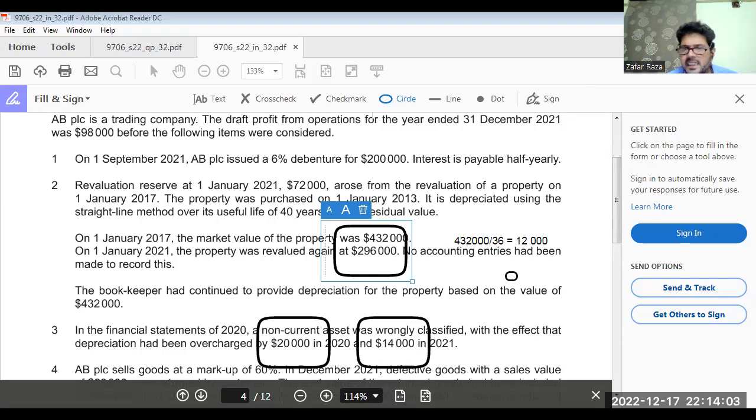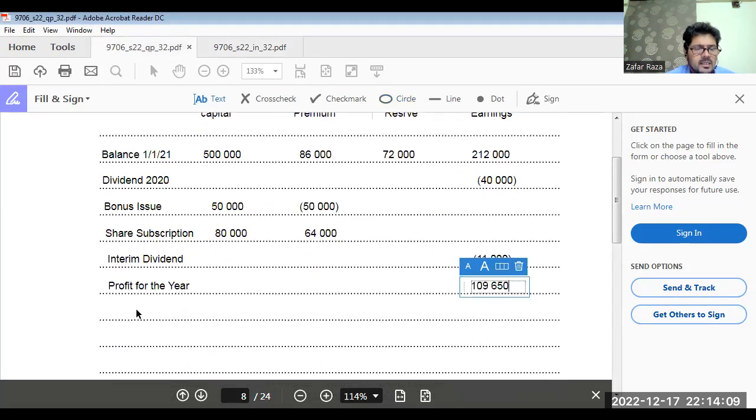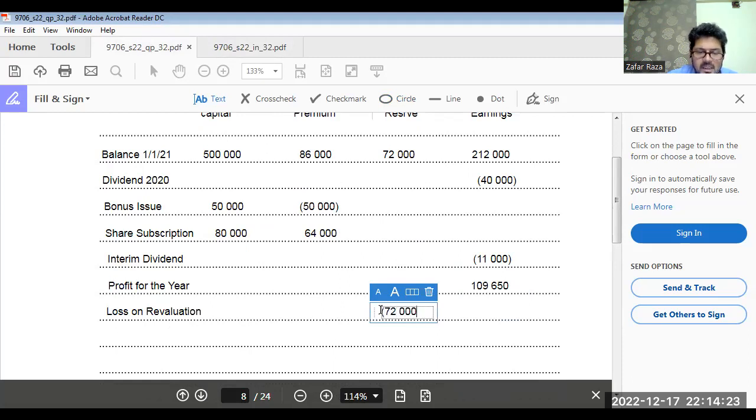So that makes 88,000 loss on revaluation. This loss is recovered from this 70,000 revaluation reserve. But the loss is 88,000, so the remaining loss would be covered from this side. That is how much? 16,000.